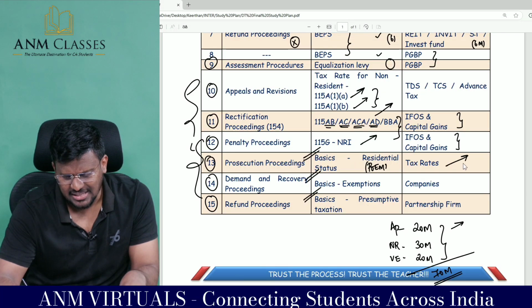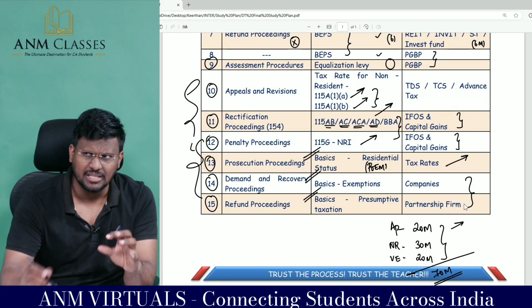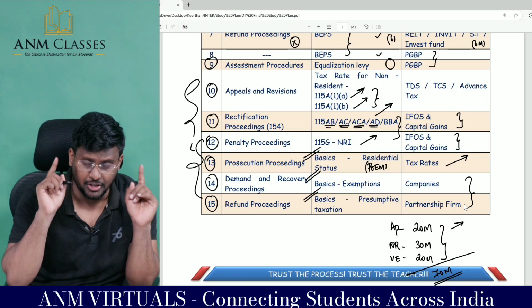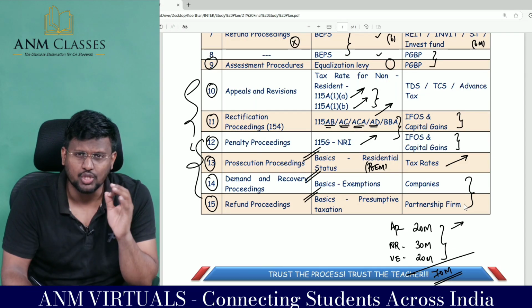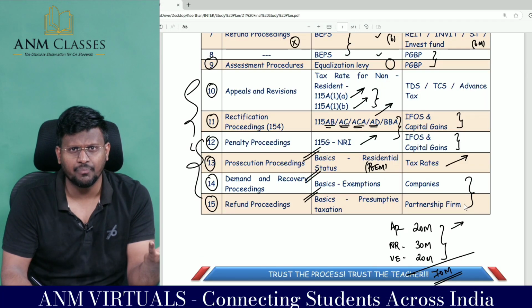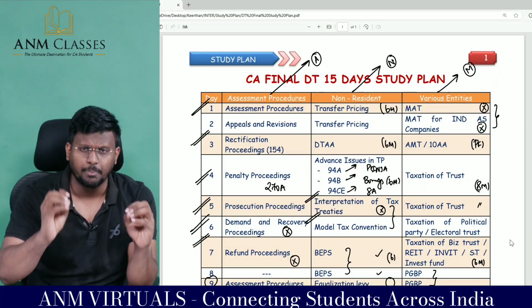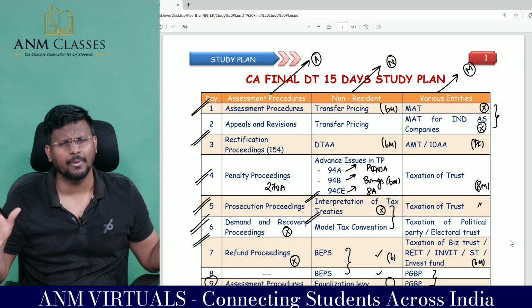And go through the company's tax rate, read with company and partnership firm. What I am suggesting to you is computation of tax payable question, the first 14-mark question. Solve daily, one day one question, which may be company or partnership firm. Then reasonably, I will tell you, the remaining topics, if you don't prepare, leave it, no problem at all.